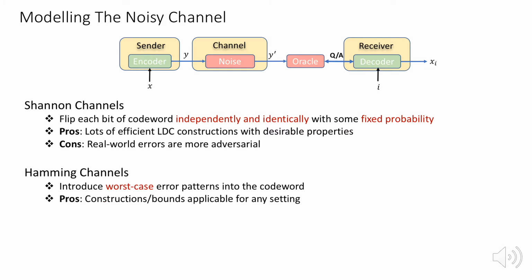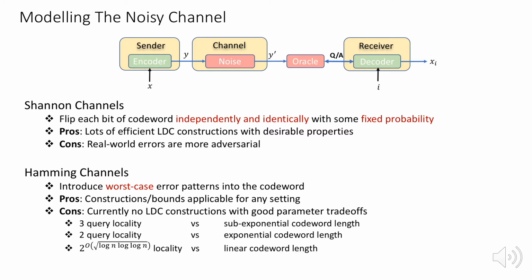Due to the worst-case nature of Hamming channels, constructions and bounds against these channels are applicable for any setting. Unfortunately, there aren't good locally decodable code constructions known that have good parameter trade-offs. Here are some locality versus code word length trade-offs from current literature. Hadamard codes can be locally decoded with just 2 queries, but the length of the code word is exponential. There are no known constant rate constructions that achieve polylog locality.